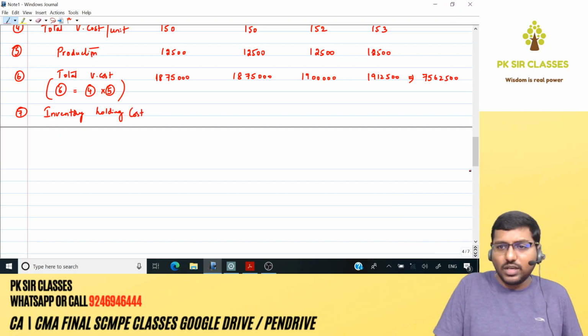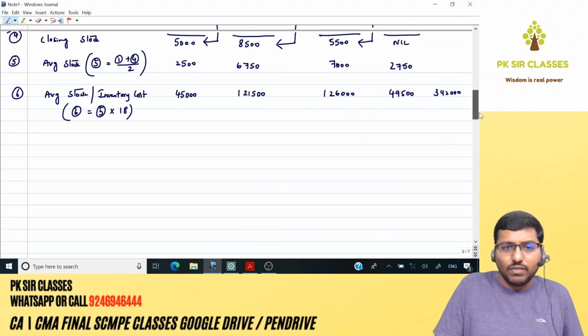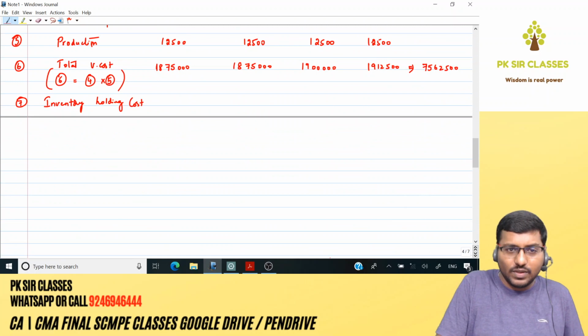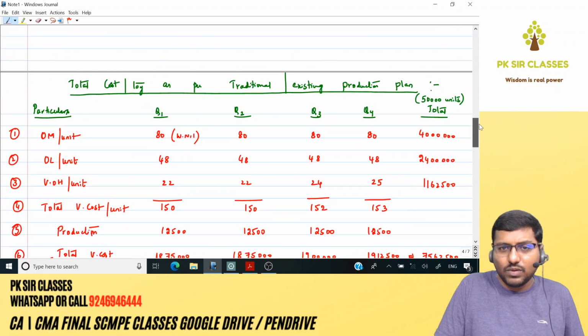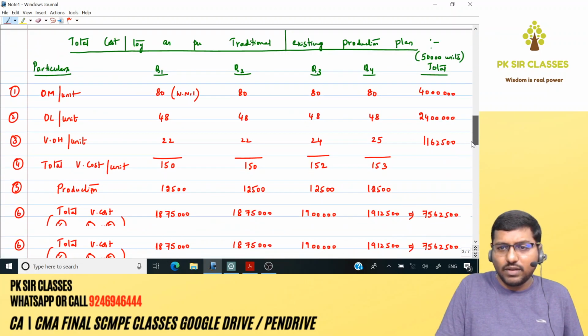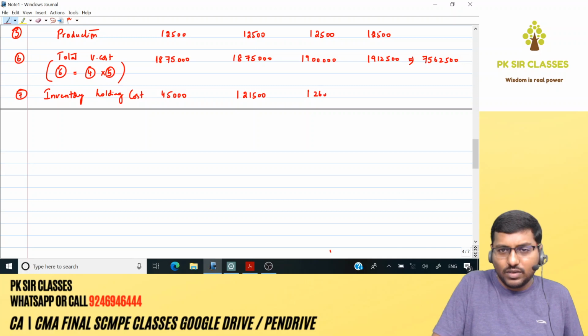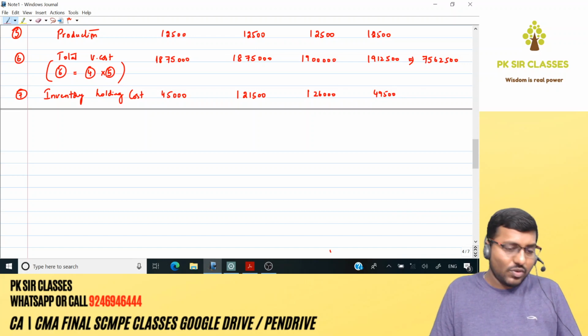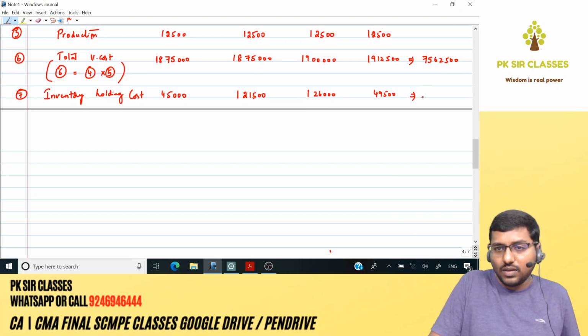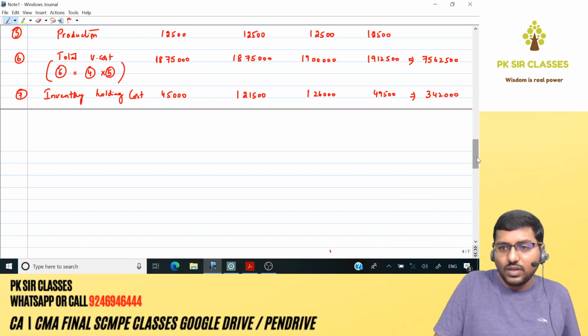So inventory holding cost, I think we have calculated here: 45,000, 1,21,500, and 1,26,000, 49,500. Are we done? So total inventory holding cost is 45,000 plus 1,21,500 plus 1,26,000 plus 49,500, which is 3,42,000. That is done.